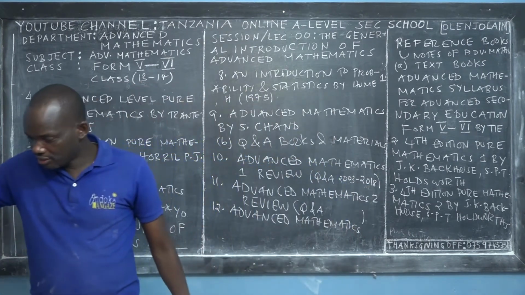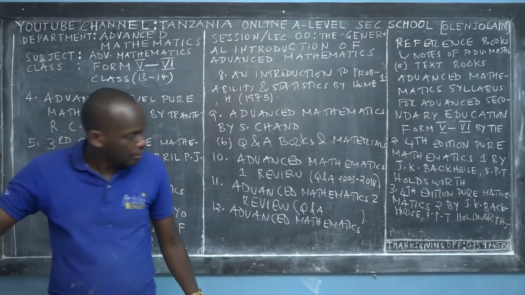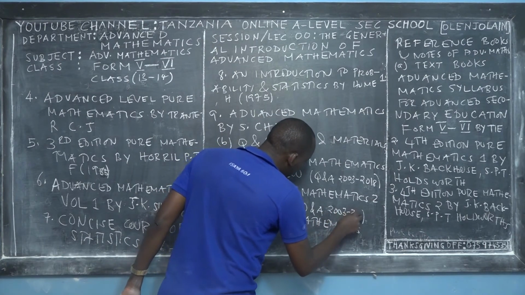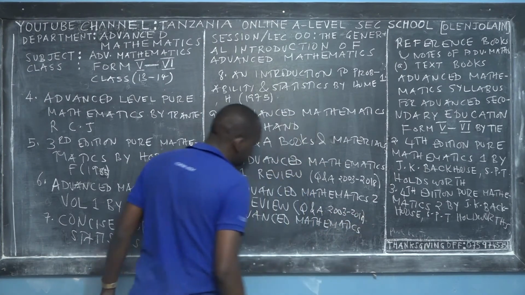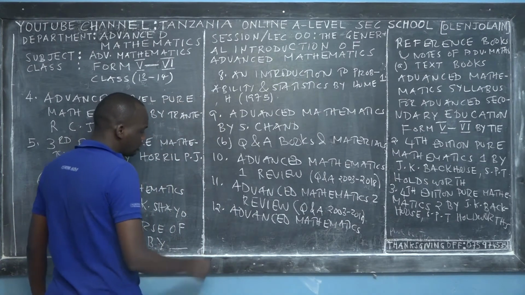The other one is Mathematics 2, and Mathematics 1 is the same, from 2003 to 2018. Okay, Advanced Mathematics past papers.